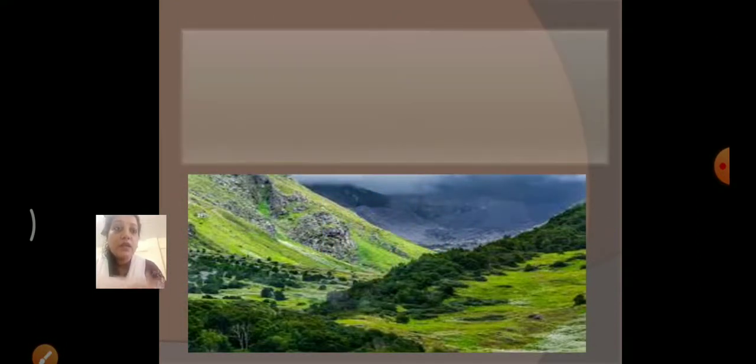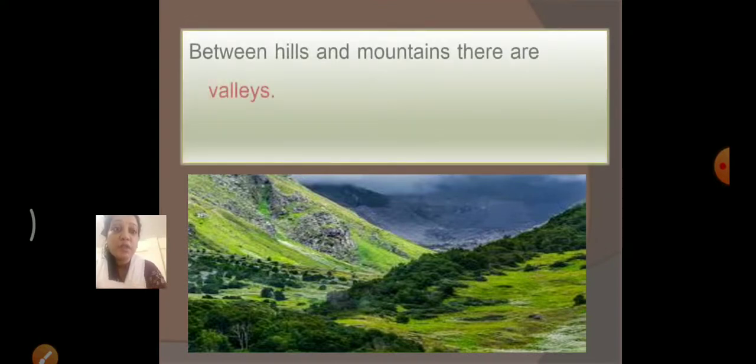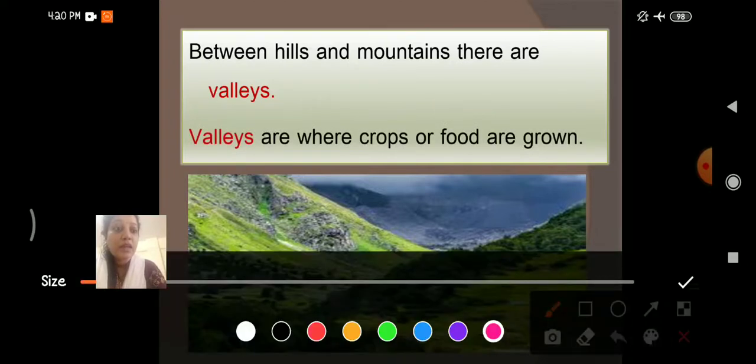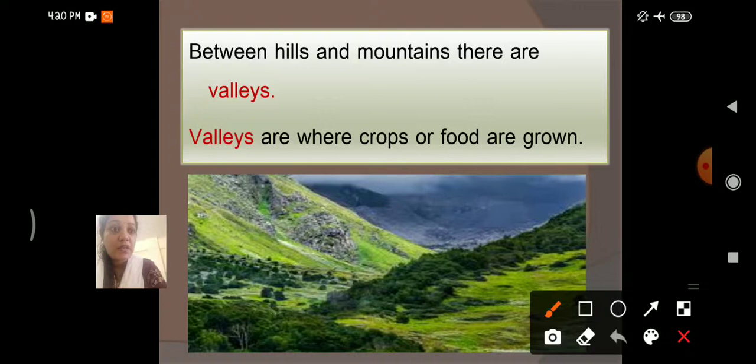Okay, see properly why I am showing you these images, so that you will understand well. Now, between hills and mountains there are valleys. See, this is mountains, and here it is hills, here it is mountains, and this is hills. This is a part of a hill. So this part is called a valley.